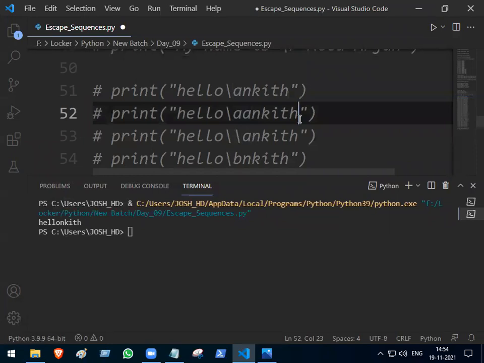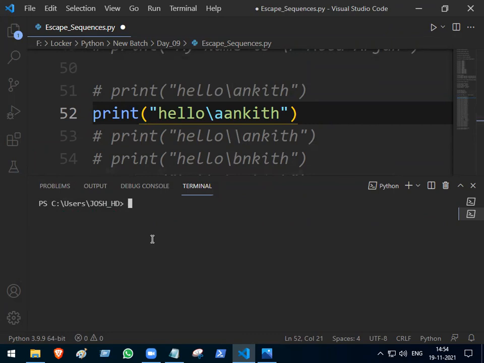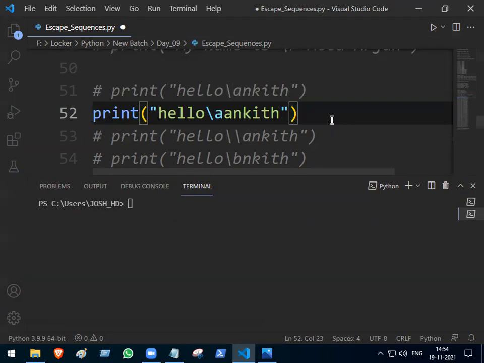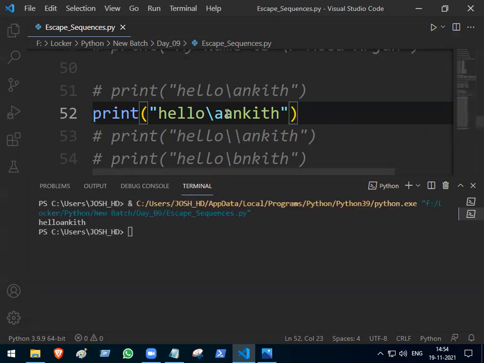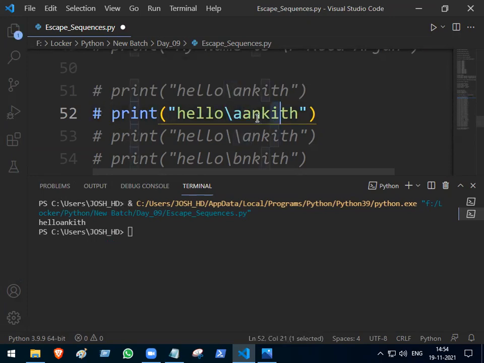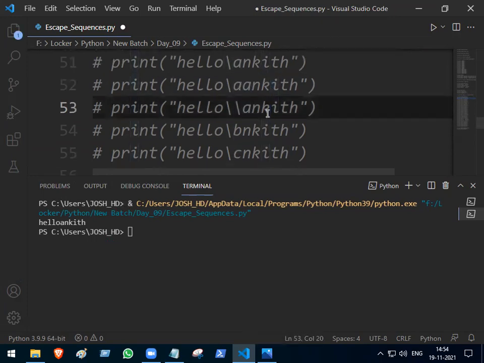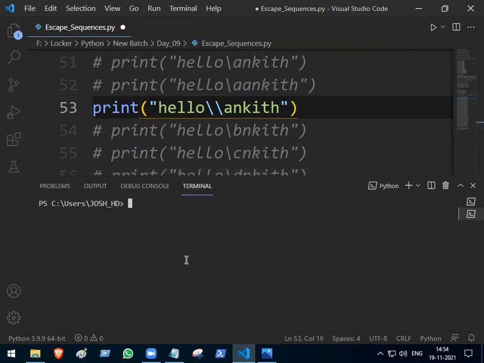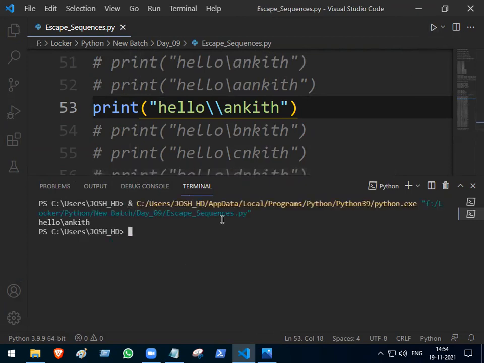Now someone will come and say, what about two times, double a? What do you think about this answer? I want you to print this. What will I get? Hello. Will I get the backslash there? No. Why not? Because backslash a is alert. So what do I need to do? I need to write two times backslash. Then this fellow is trying to say, print Hello backslash Ankit. Got the point?